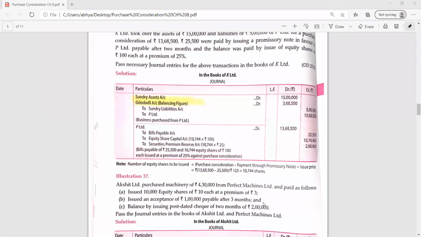Why is this question different? Because till now you people were doing the journal entry only in the books of the buyer. Now if your journal knowledge is complete, and you know how to pass the entry, then you yourself can make the entries for the books of the seller also. Here you are, so first pass the journal entry as you have learned in the books of the purchaser.